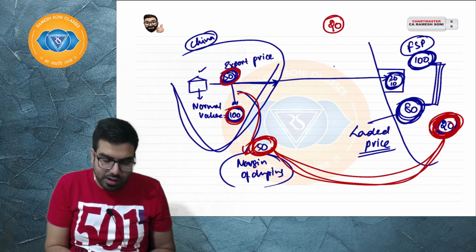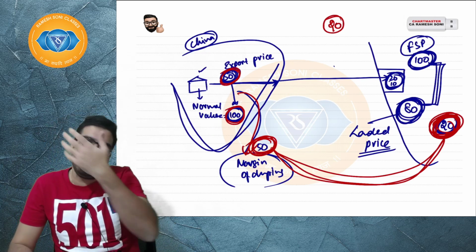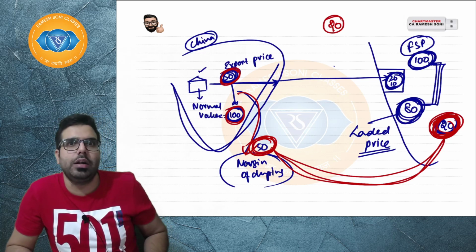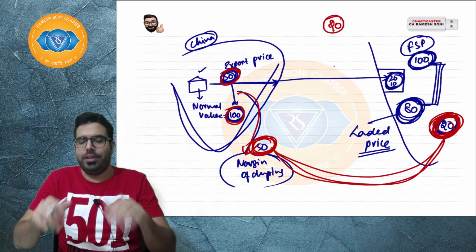I hope everyone is clear. Because if they go ahead and impose 50 rupees anti-dumping duty, the outside product which is coming will become 130. No one will buy the outside product in India. The government has to maintain parity.